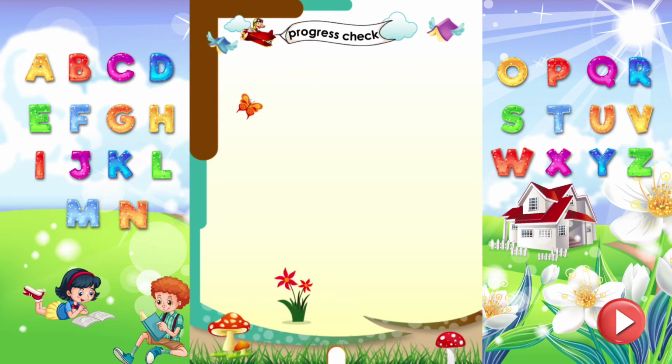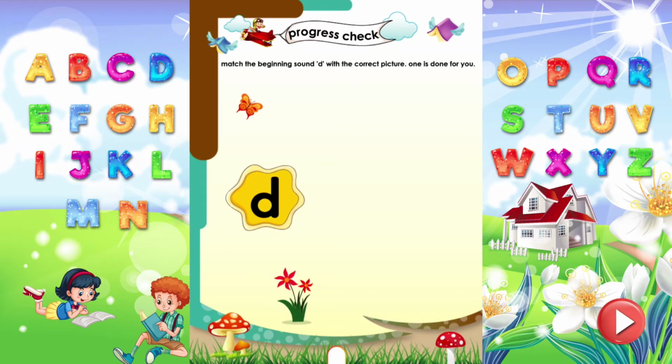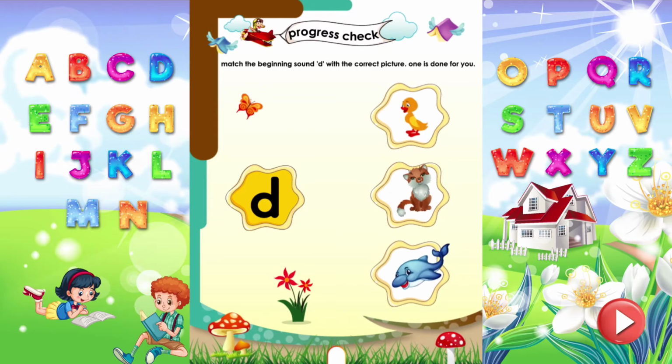Progress check. Match the beginning sound D with the correct picture. One is done for you. Duck starts with the sound D. Dolphin starts with the sound D.